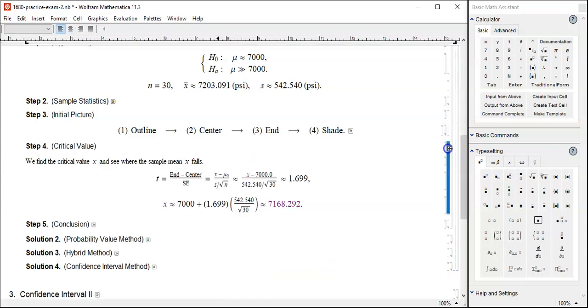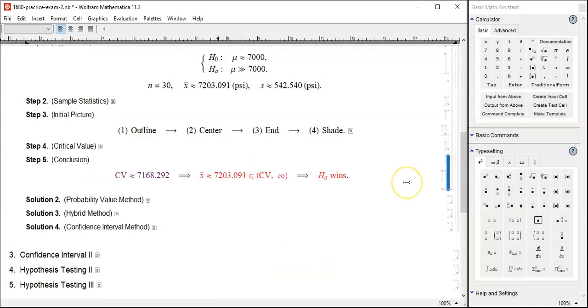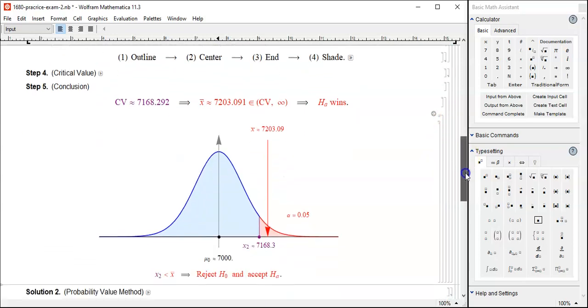And that's the next step. You calculate this critical value, 7,168. Now it's easy to test where the observed mean falls. A little bit to the right, because 7,203 is bigger than 7,168, so it falls in the red region.